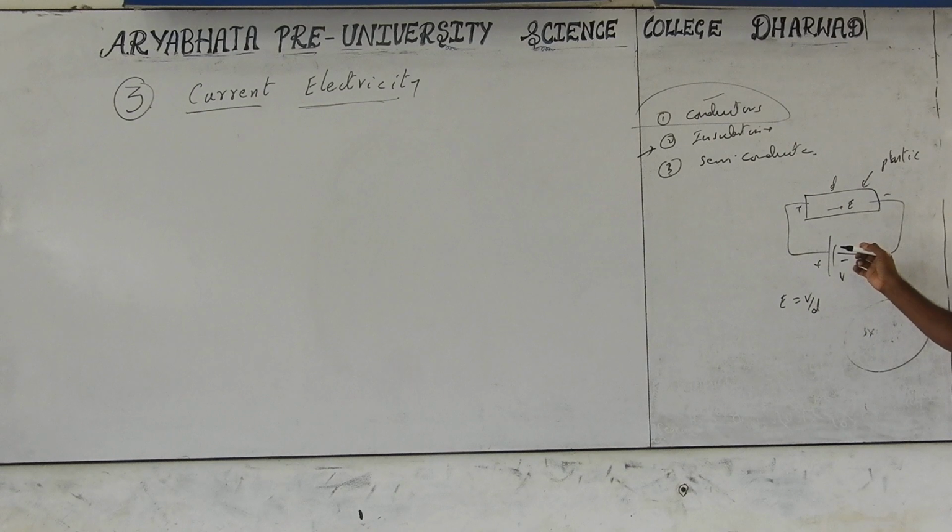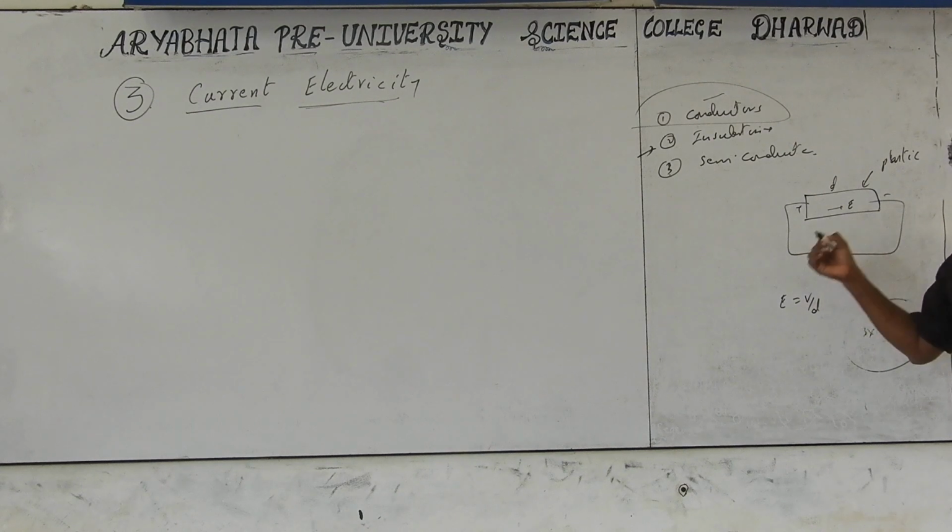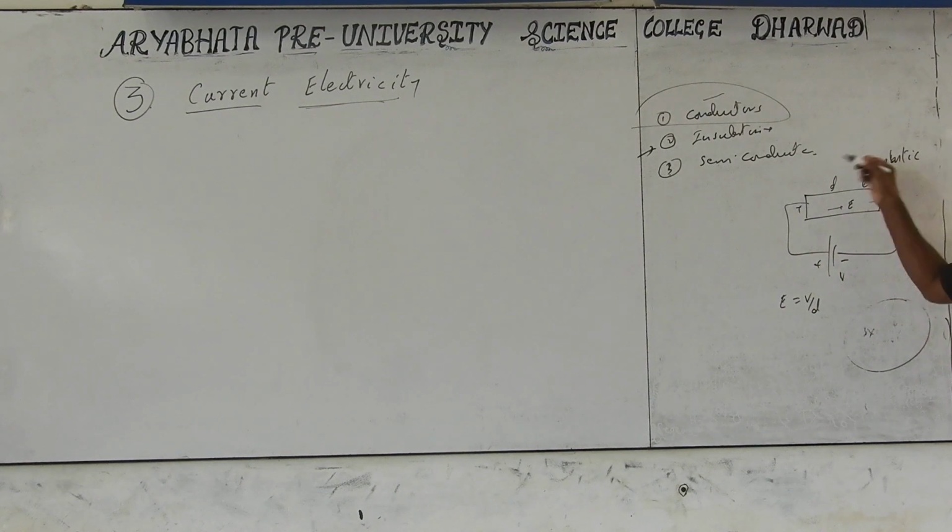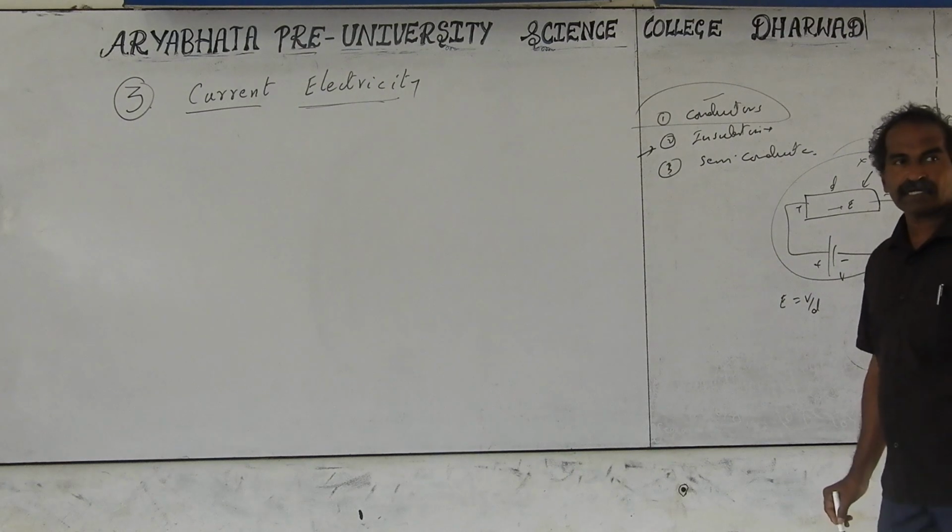But the charges are only electrons, not the positive charges. Electrons only produce conduction, but they do not obey Ohm's law like we discussed earlier. They don't obey Ohm's law, and they are insulators. Insulators, in general cases, do not conduct electricity.